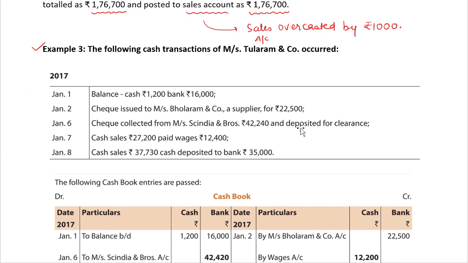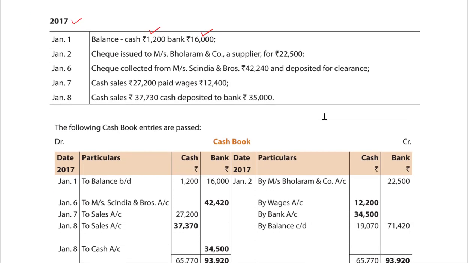Let's see the third example. The following cash transactions of Messrs. Tularam and Company occurred. 2017, January. Balance, cash 1,200, bank 16,000. Okay, no issues. So as you can see it over here, January 2, check issued to Messrs.